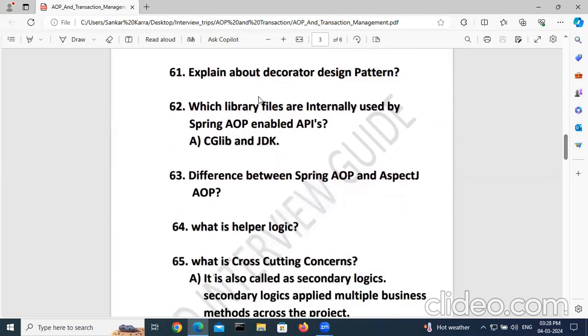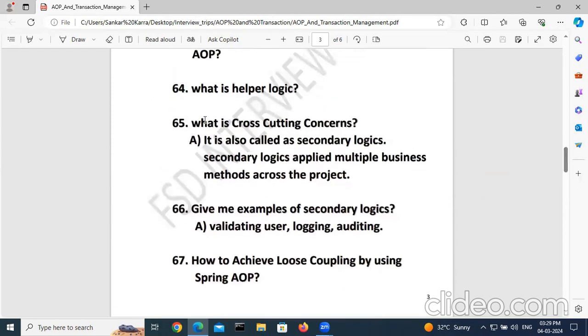Which library files are internally used by Spring AOP? The answer is CGLib and JDK. Difference between Spring AOP and AspectJ AOP. This is an important one and terminology is important. What is cross-cutting concerns? It is nothing but secondary logic. It is also called secondary logics.